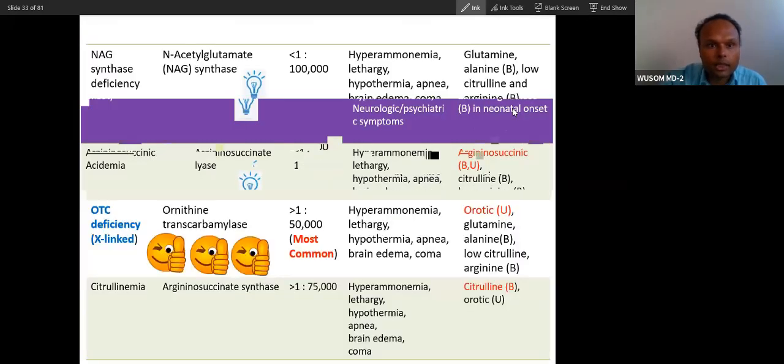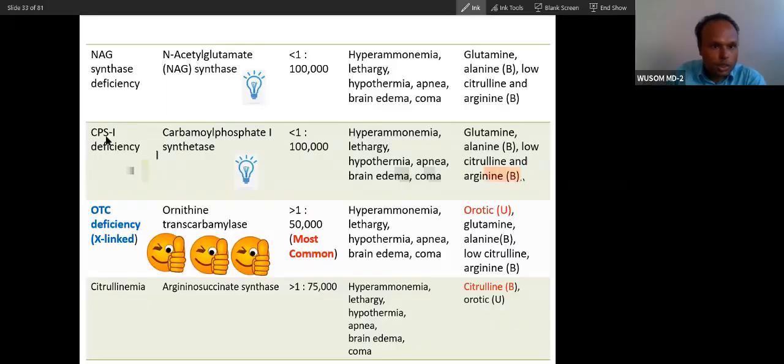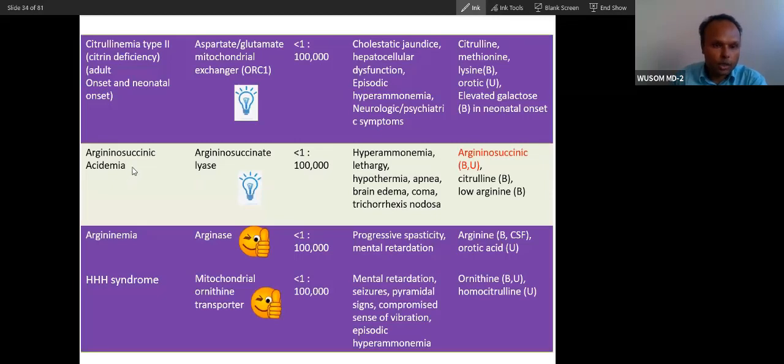So there are 5 disorders, plus this regulatory enzyme, which I already told you is very similar to this. The only thing is that it is actually a milder form. You will see a mild form, an episodic type of presentation. This is type 1 enzyme, this is the 2nd enzyme, this is the 3rd enzyme, now this is the 4th enzyme, this is the 5th enzyme. And these 2 are transporter deficiencies.